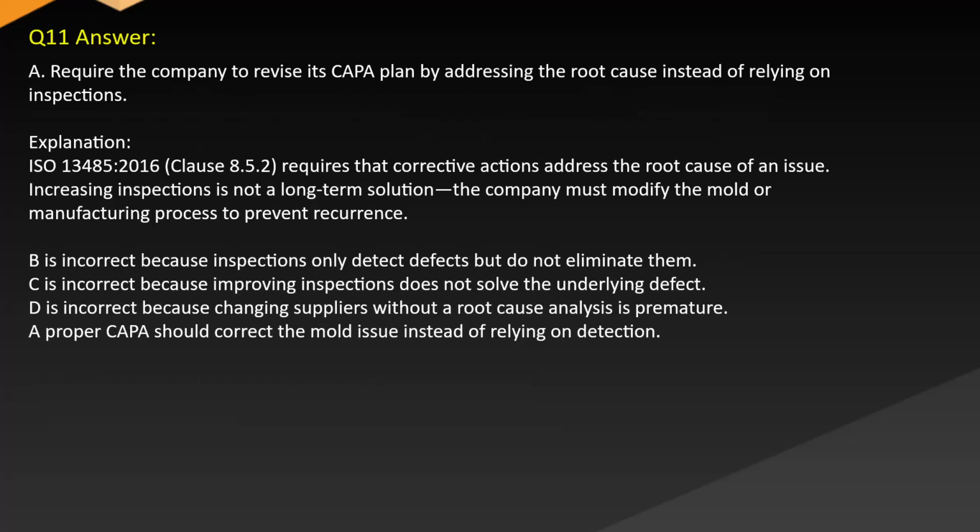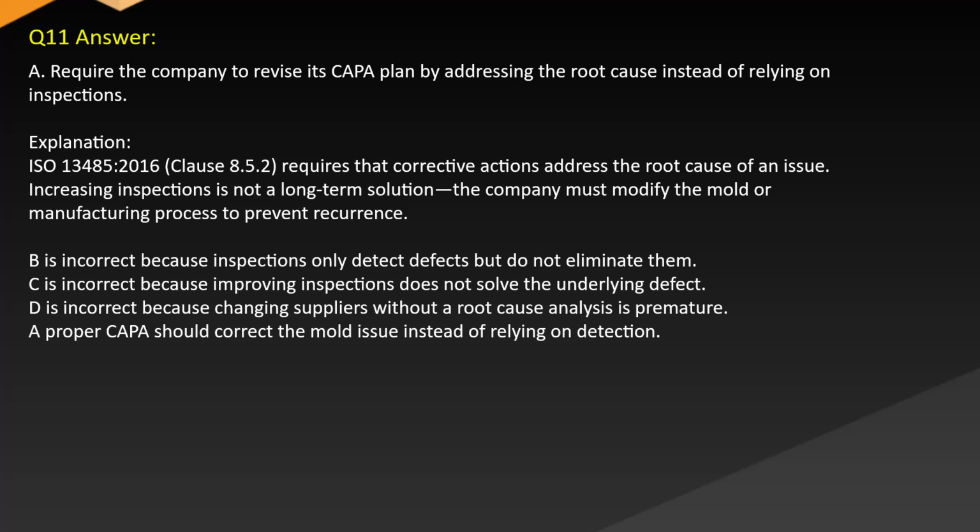Answer A. Require the company to revise its CAPA plan by addressing the root cause instead of relying on inspections. Explanation: ISO 13485:2016 Clause 8.5.2 requires that corrective actions address the root cause of an issue. Increasing inspections is not a long-term solution. The company must modify the mold or manufacturing process to prevent recurrence.